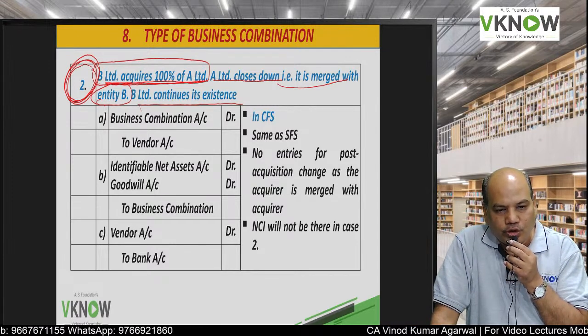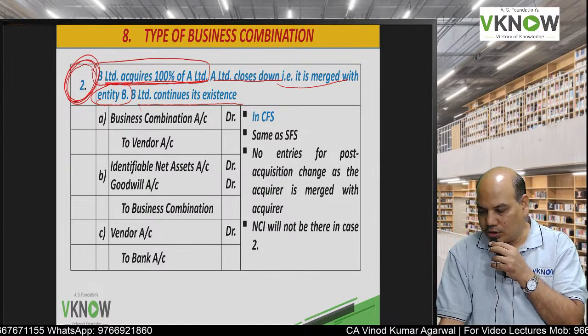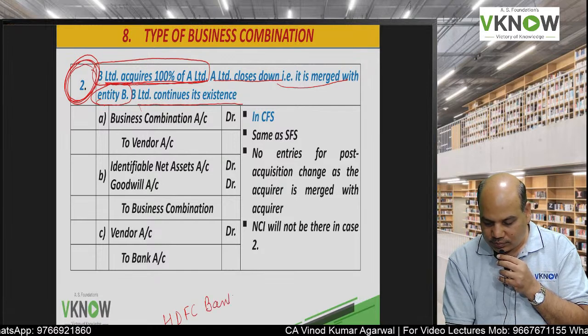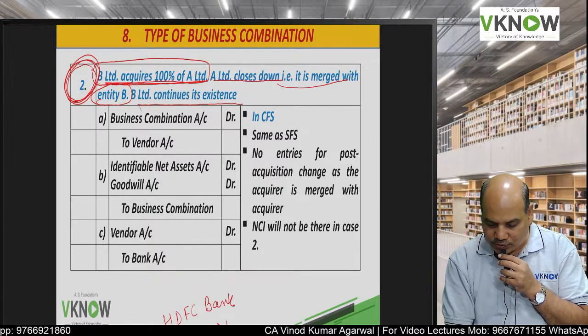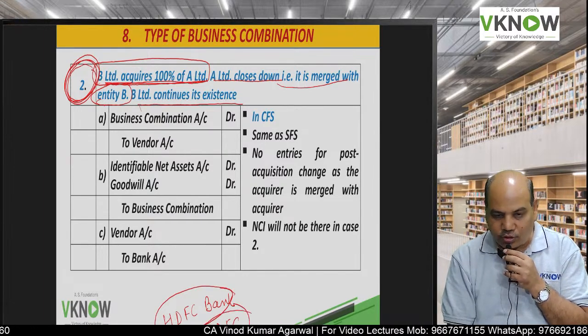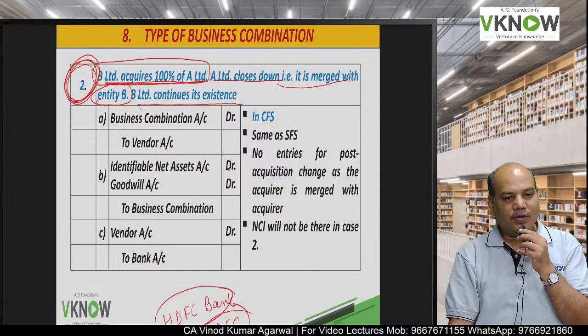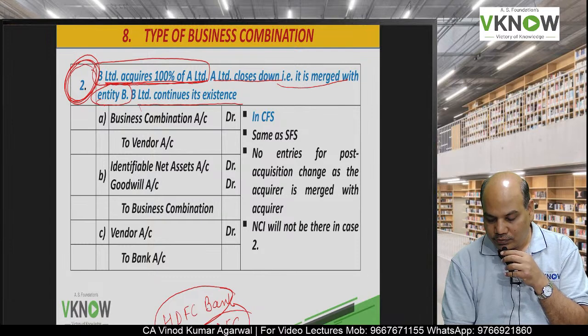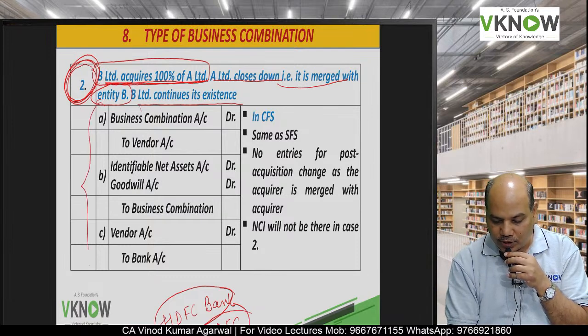Acquiree will be closed down. Like for example, SDFC Bank will acquire SDFC Financial Institution. Only this will continue. This will close down. SDFC Financial Institution will close down. In that case, this set of entries will be passed.